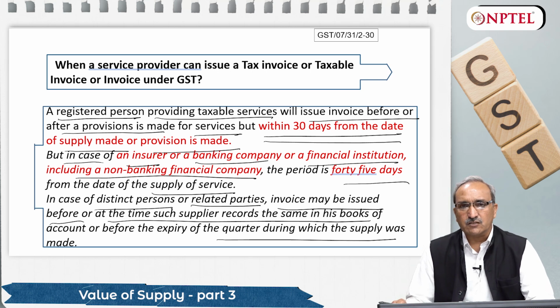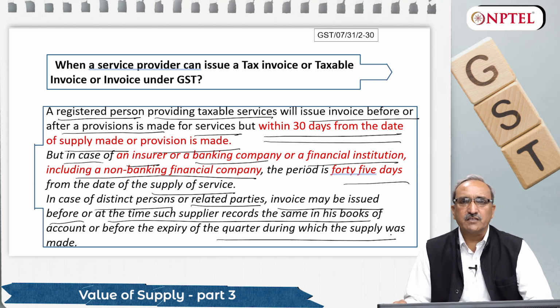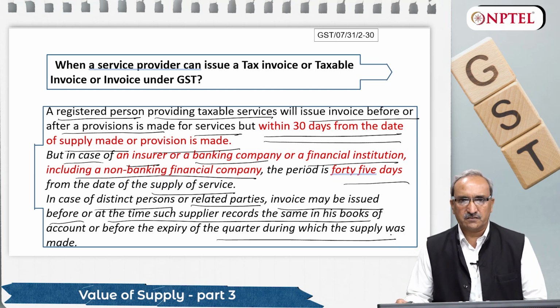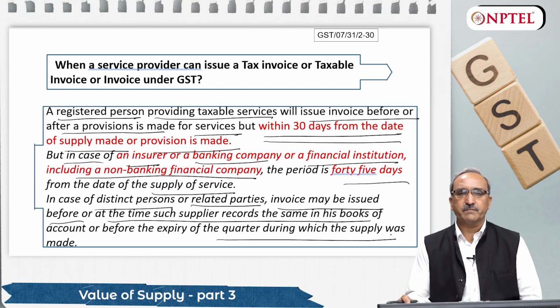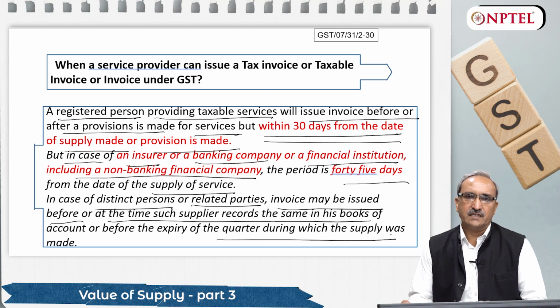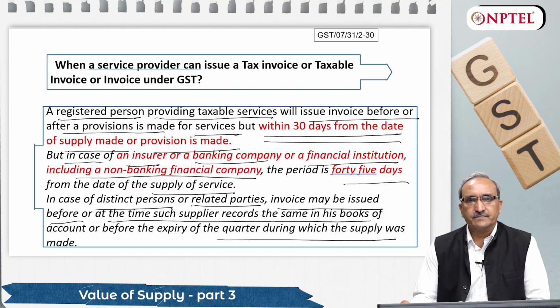And in the case of related party, it says before the expiry of the quarter during which this transaction is undertaken. So we have to take care of that. If the transaction is between two related parties with two distinct persons, then the bill must go by the end of the quarter in which the transaction happened.